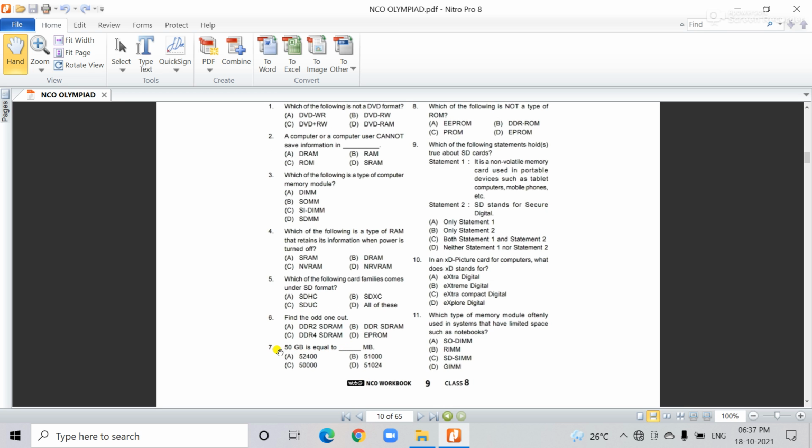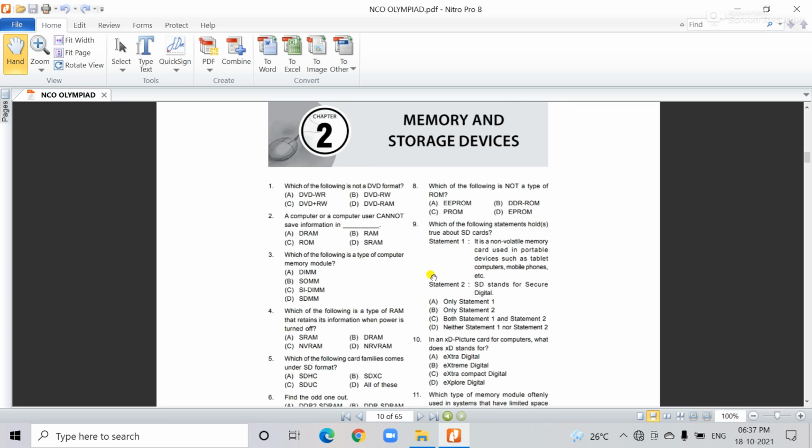Next is number 7. 50 GB is equal to dash MB. The correct answer is C. Okay, this is the correct answer, number C.